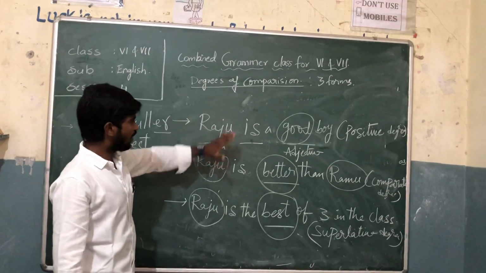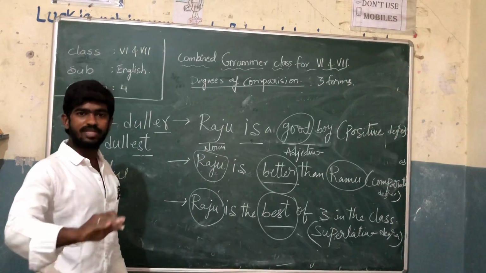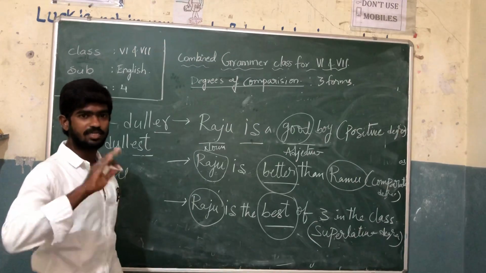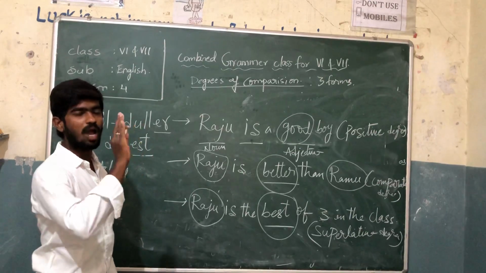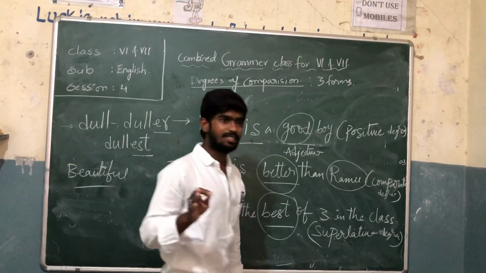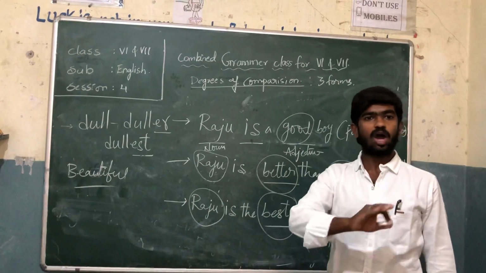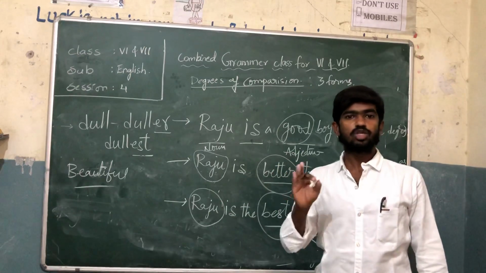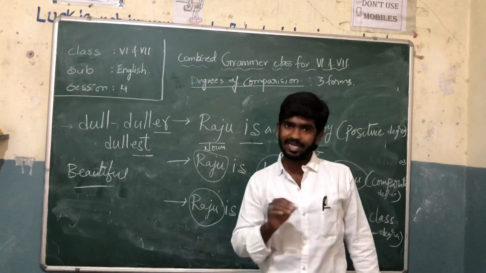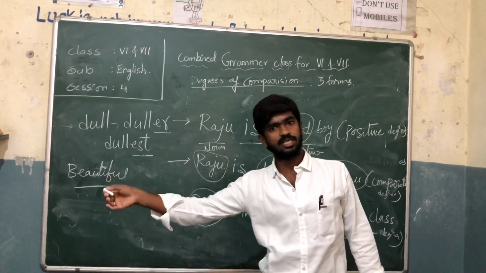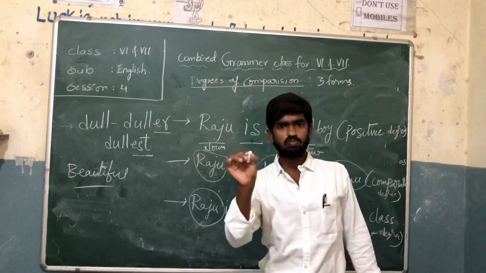Once again, I repeat: in the positive degree, we will not compare with any person. The statement stands by itself. We are not comparing. We just say about the object, person or place, their quality, how they are. For example, we say Suraram is a small city. But in this sentence, am I comparing the city with any other cities or any village? No. I am just giving a statement that Suraram is a small city.